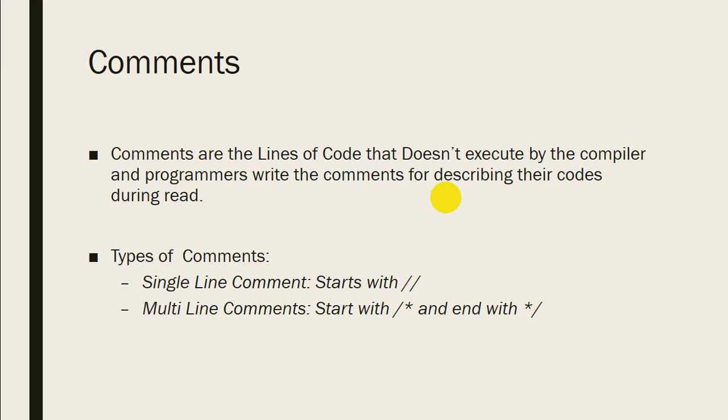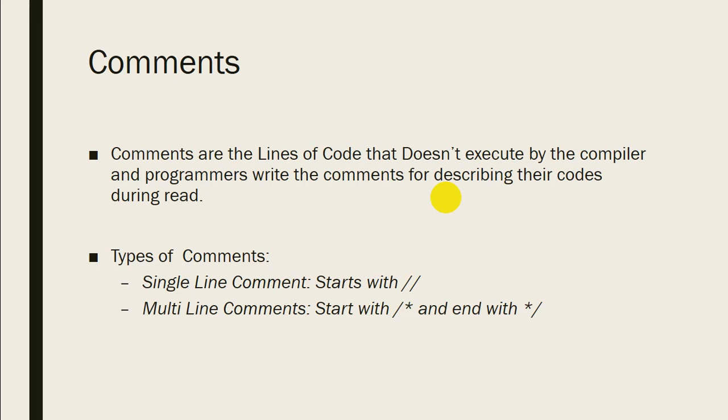So we have two types of comments: single line comments and multi-line comments. Single line comments are just for a single line. We start with a double slash, then we put our comment in the line, and after that we put our code.